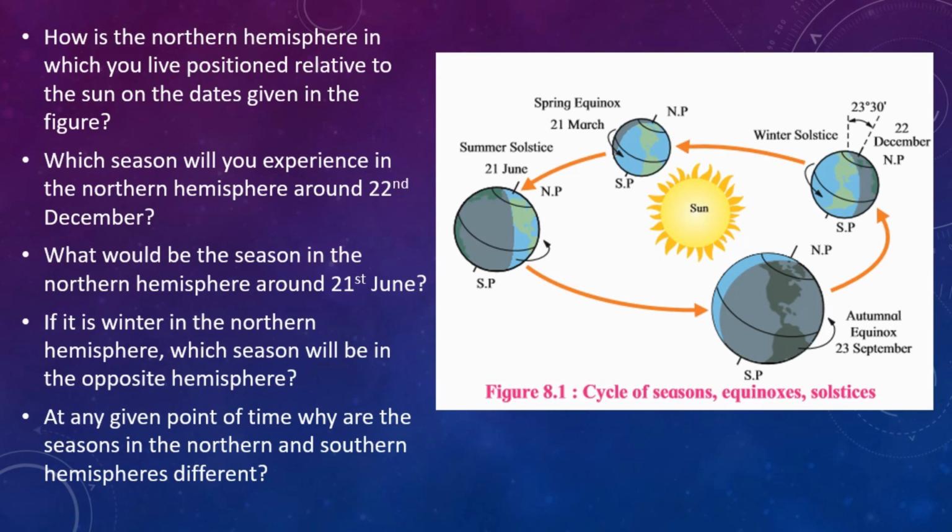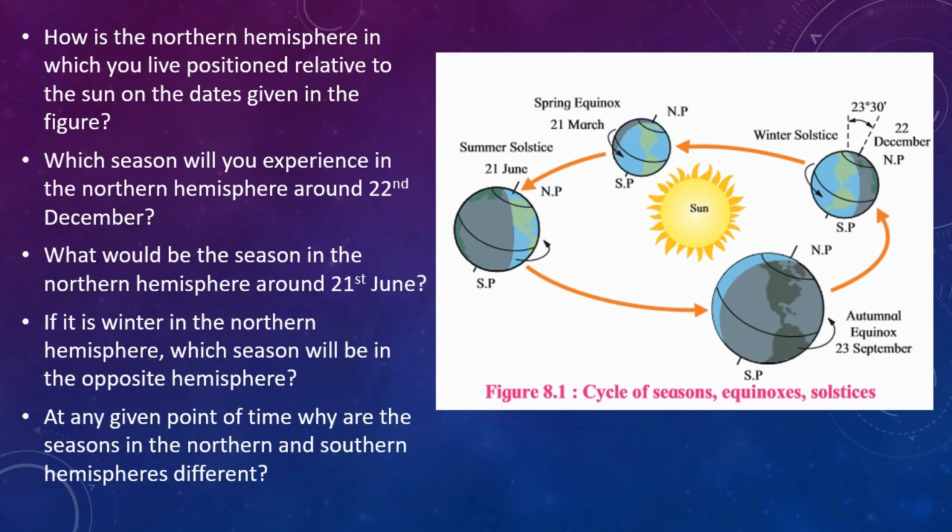Hence, the northern hemisphere experiences winter season during this period. Which season will you experience in the northern hemisphere around 22nd December? So around 22nd December, we will experience winter season in the northern hemisphere.